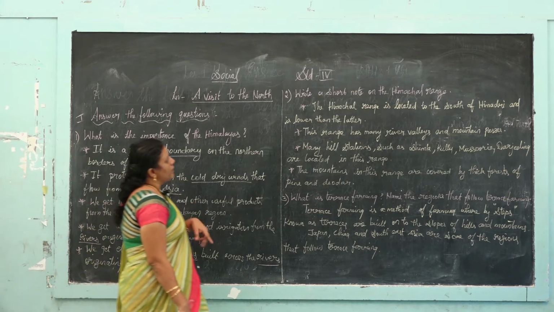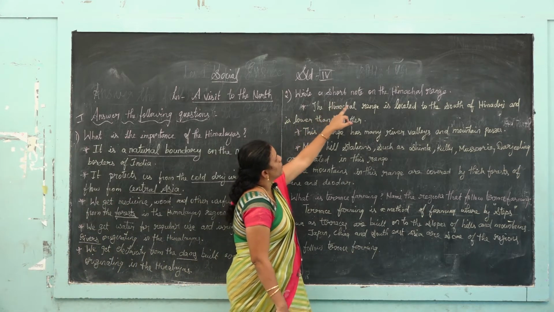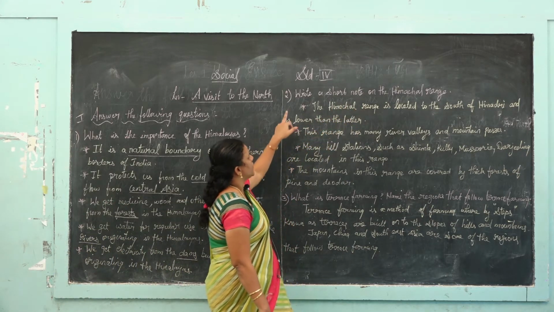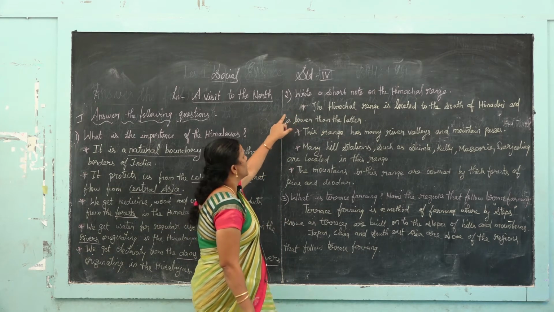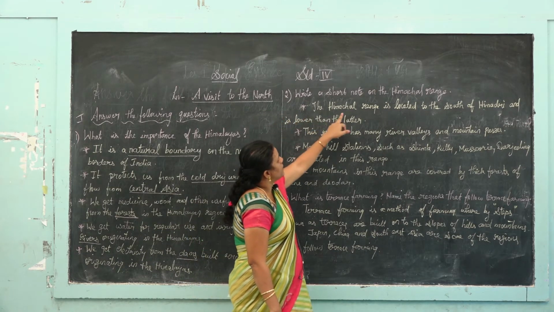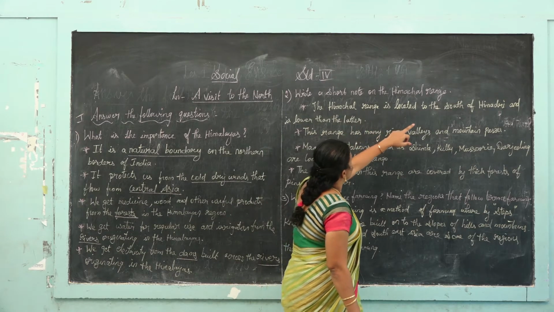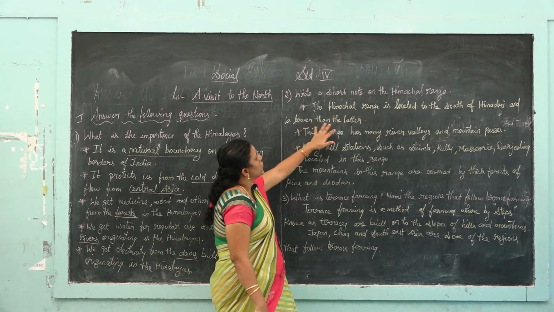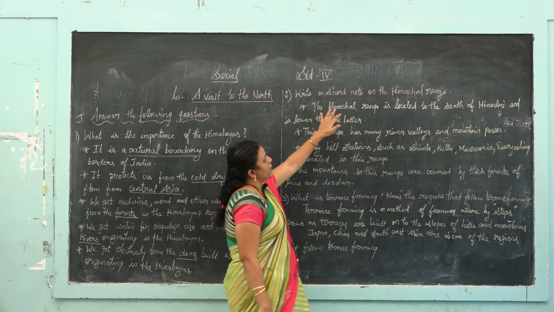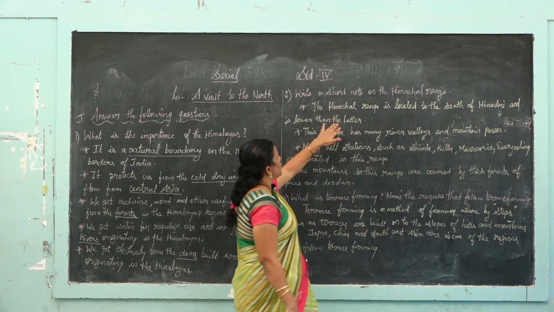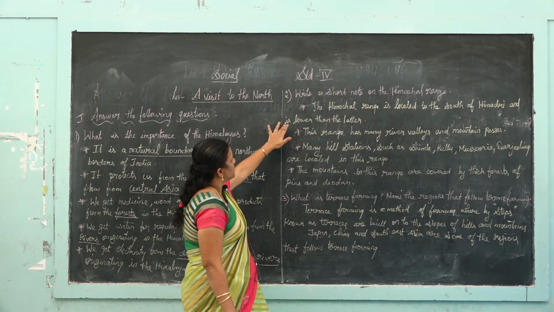So, second one, write a short note on the Himachal range. First point, the Himachal range is located to the south of the Himadri and it is lower than the Himadri.